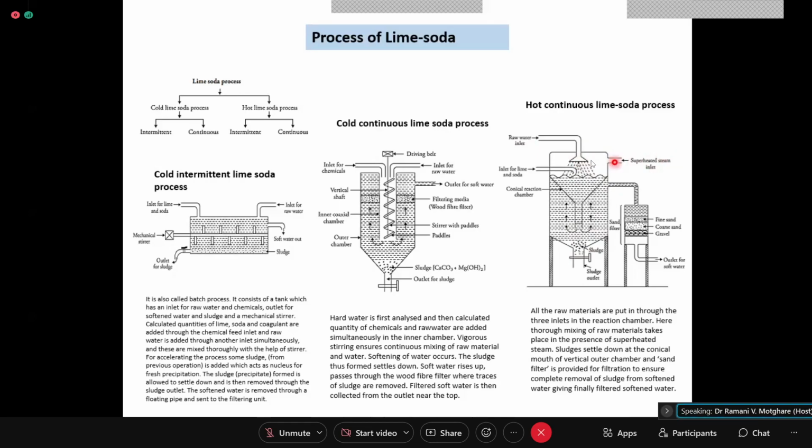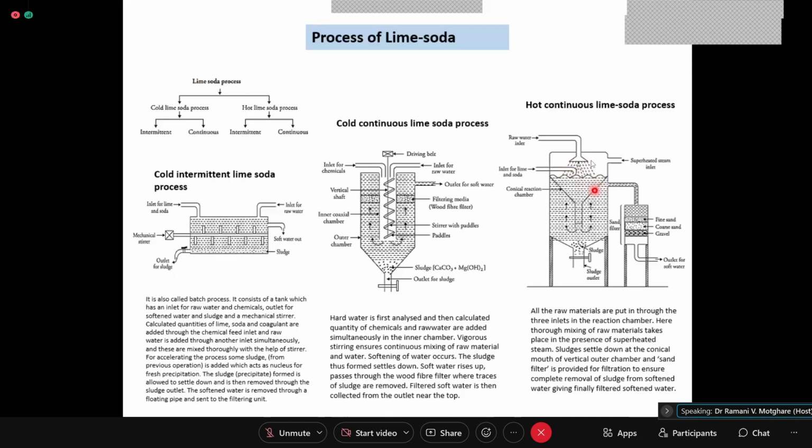steam, is allowed to get into this, and here the water is trickled down through the nozzle having a number of shower sort of thing, and the superheated steam will heat this whole chamber, and then you add your chemicals here.